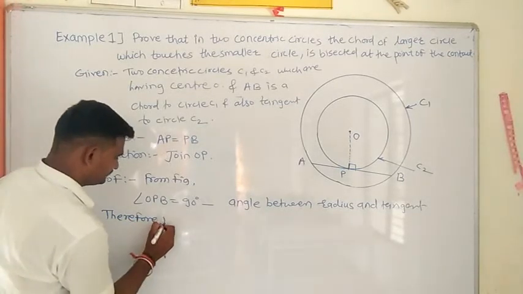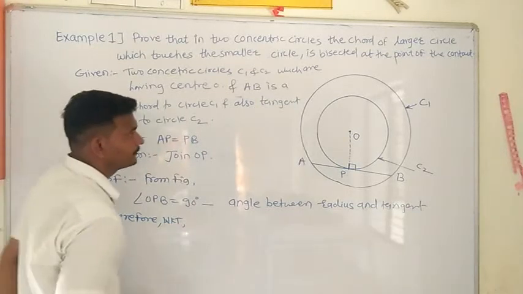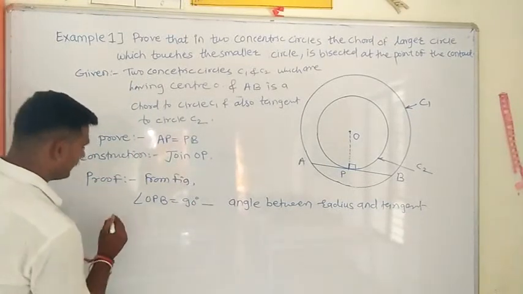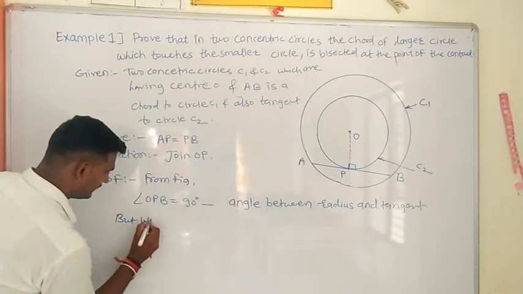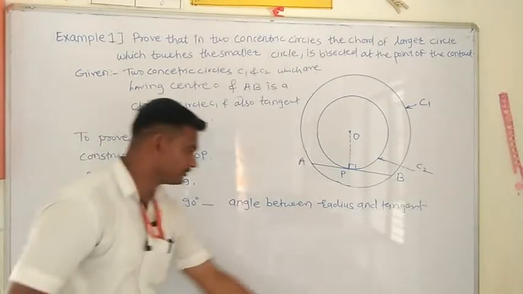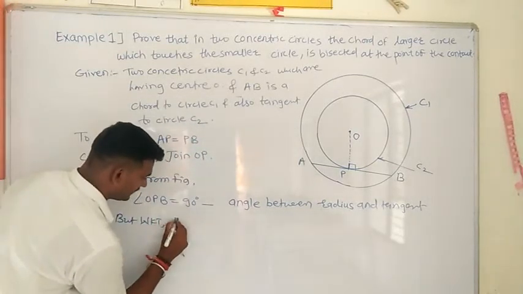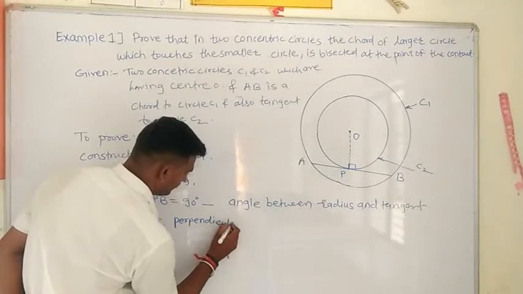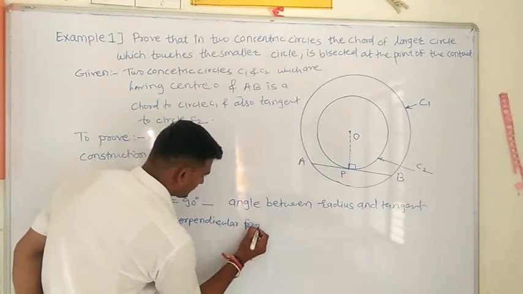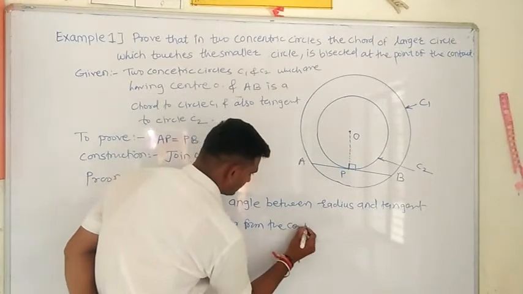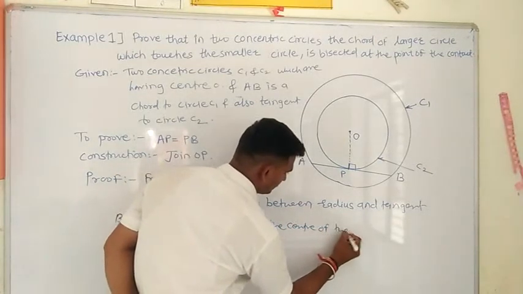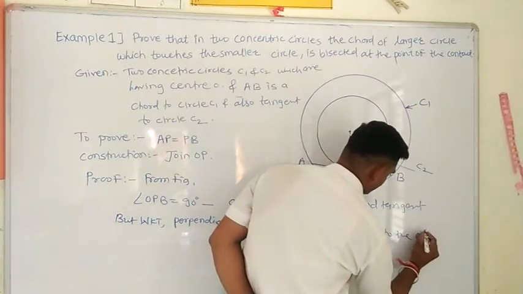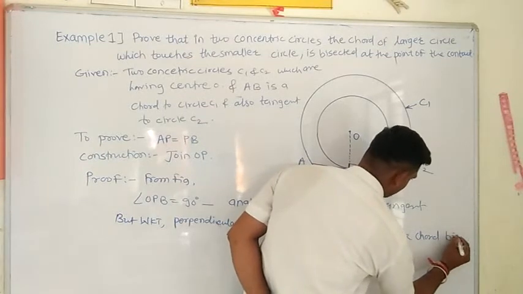Instead of 'therefore', write 'but' here. But we know that the perpendicular from the center of a circle to the chord bisects the chord.